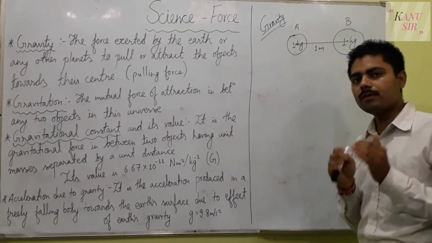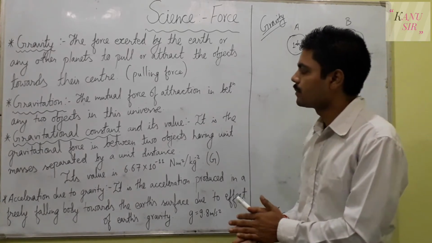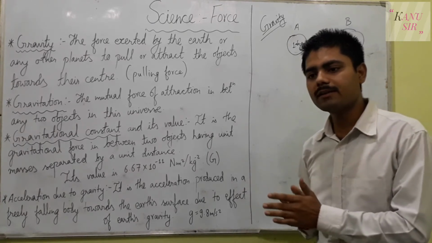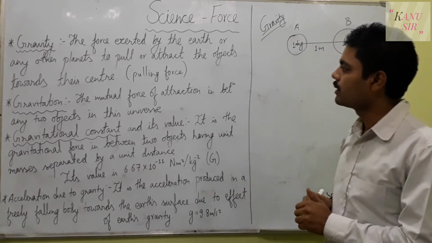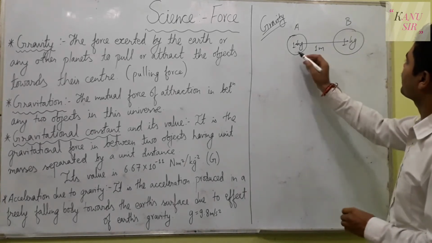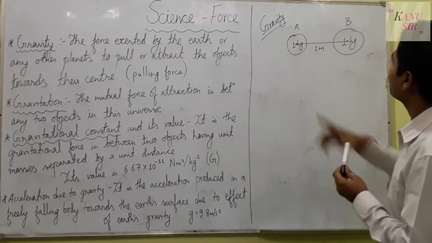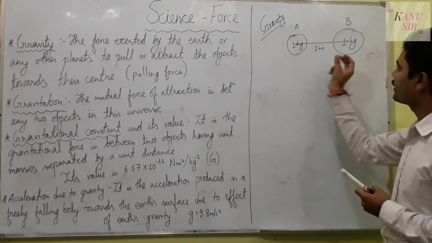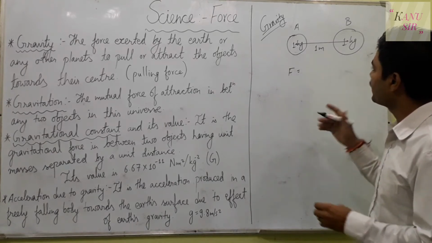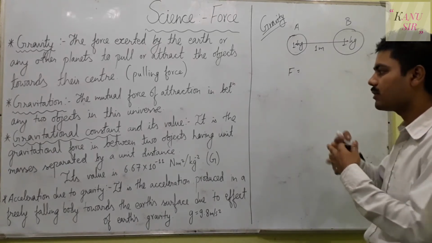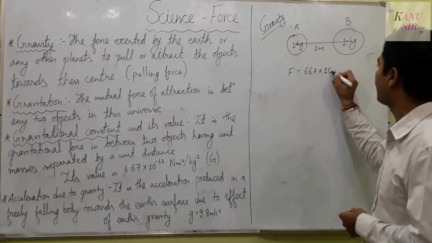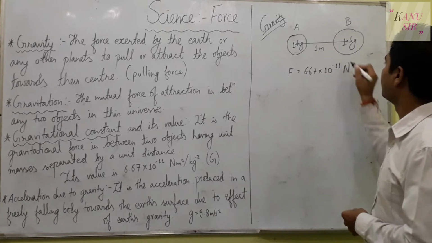Then there is a law explained by Newton. He explained that if there are two unit masses A and B, and the distance between them is 1 meter, then the force exerted between these two objects is equal to 6.67 into 10 to the power minus 11 Newton.